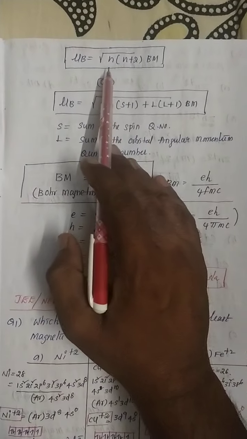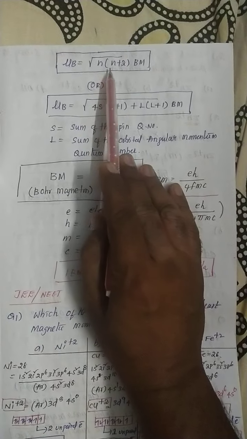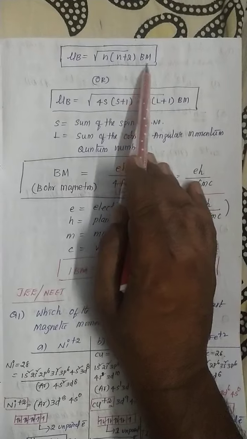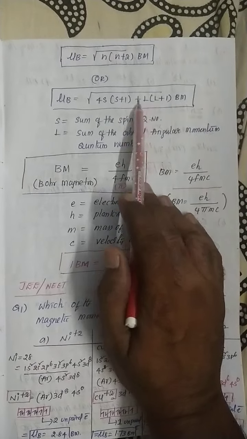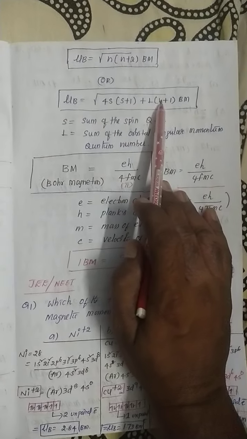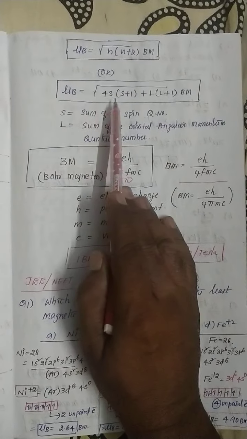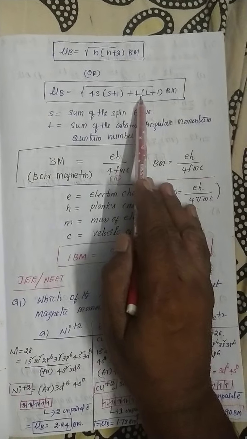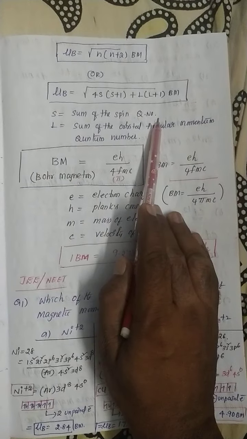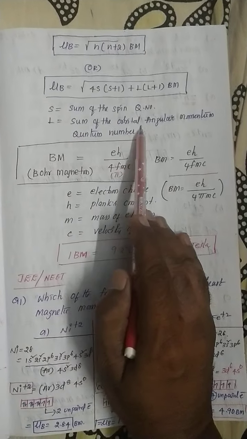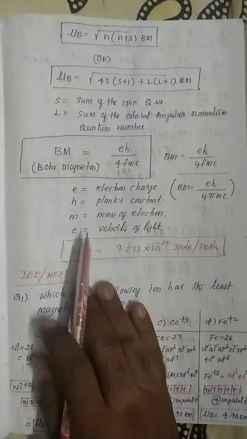See here, I mentioned the formula. Mu is equal to root of n into n plus 2 BM. This is the simplest formula, and in JEE Advanced level this is also followed. No need of this formula for NEET students. Otherwise follow this formula strictly: mu equals root of 4S into S plus 1 plus L into L plus 1 BM. Here S stands for the sum of the spin quantum numbers, L stands for the sum of the orbital angular momentum quantum numbers. Here already I mentioned one unit, Bohr magneton.